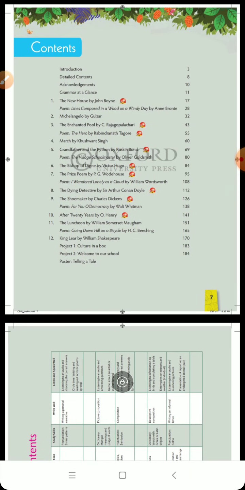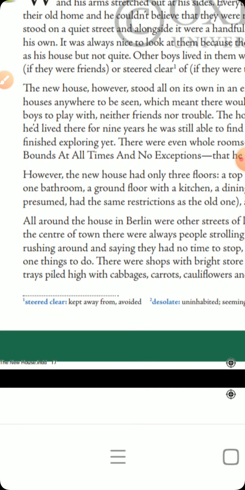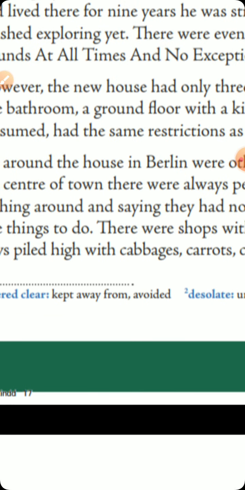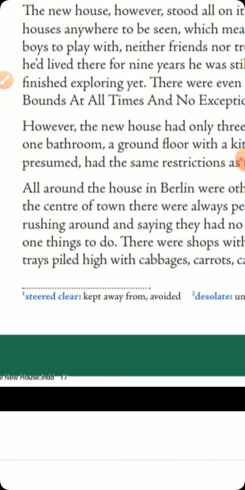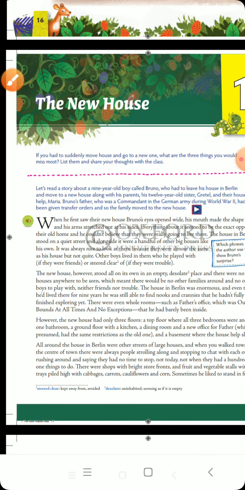You have this book, which has the first three chapters in your unit test syllabus. Three chapters will be coming in your first unit test. You can note down. Before beginning the chapter, all are requested to make a thick copy so that you can write all chapters one by one and keep it with you. At the end of every chapter there are word meanings. All these word meanings you also have to write. As you can see, steed and desolate, you have to write these meanings and learn them.